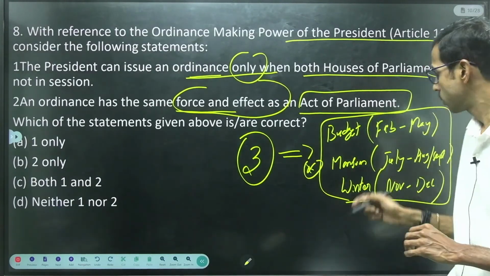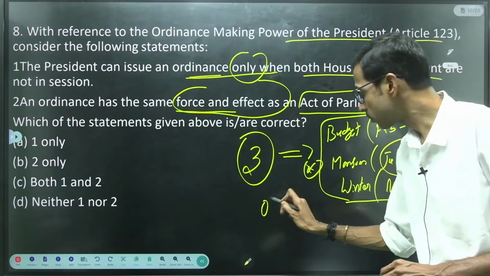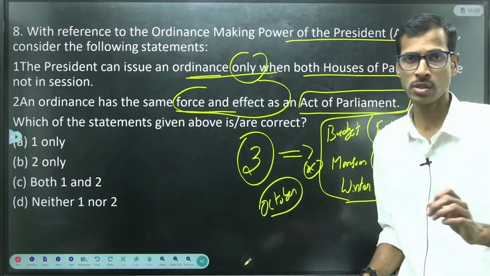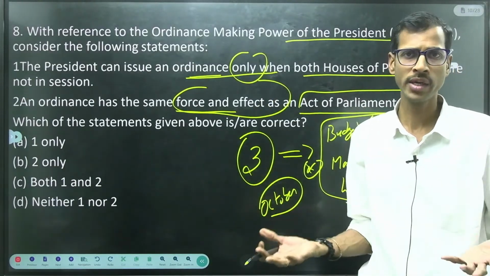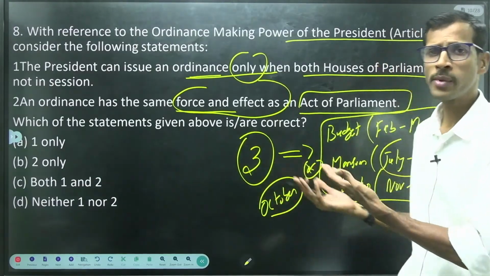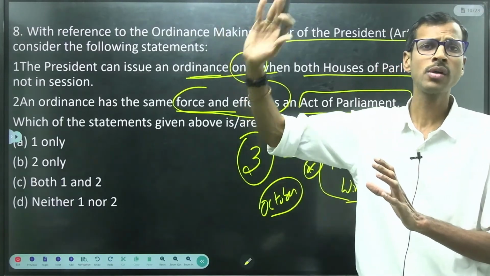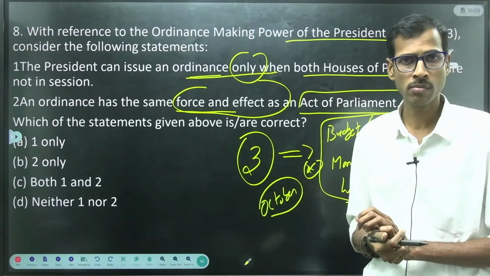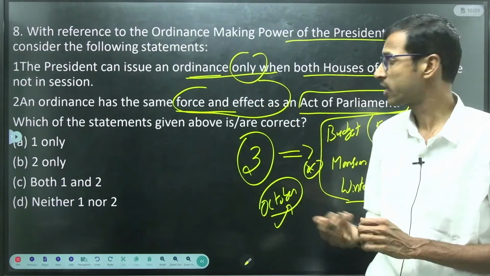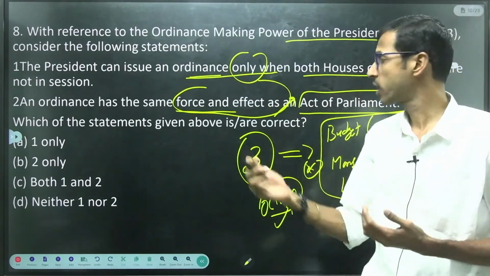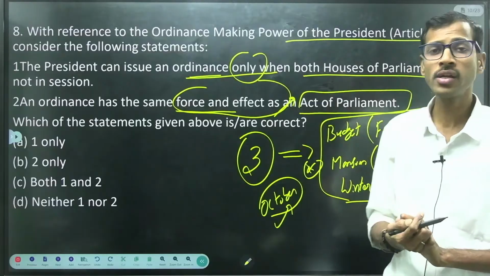So both houses. If you observe here, July to August is the monsoon session. In October, we have a certain emergency, right? Something urgent and important related to the people, public interest. So we have to make a law, but Parliament is not in session. What will we do? So the President will create an ordinance whenever it is important or urgent, right? So he has that power, right? So in the month of October, he can issue an ordinance. Likewise, it will have the same force and effect as an act of Parliament whenever it is not in session, right? But one condition here, what is that?